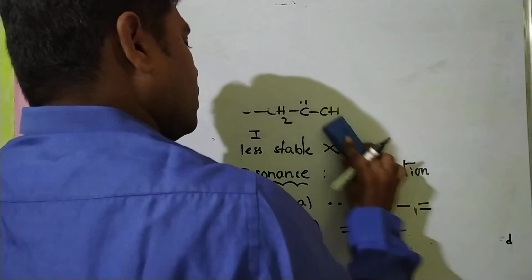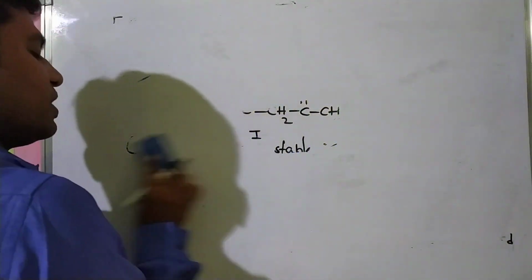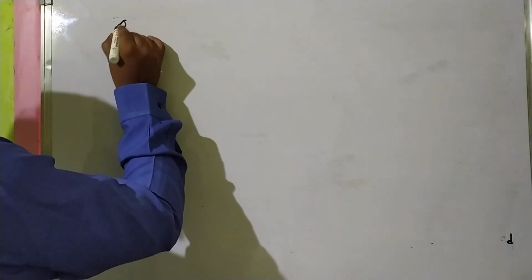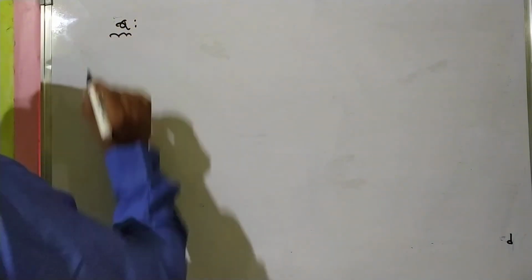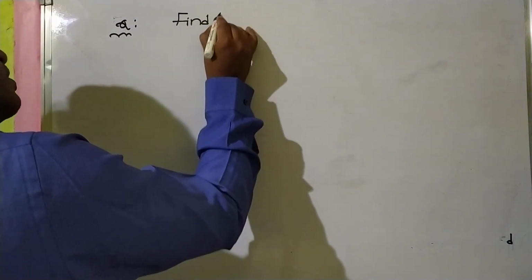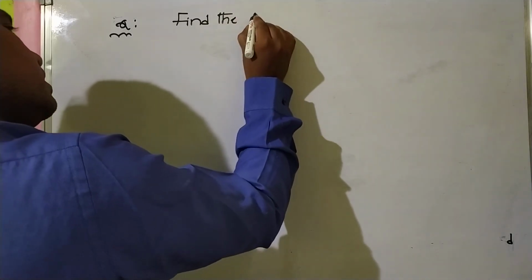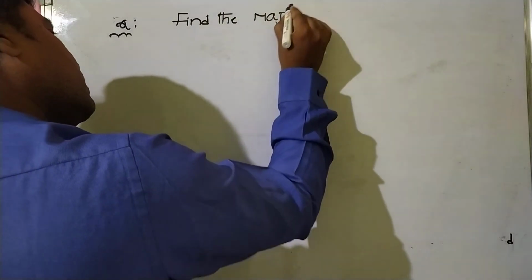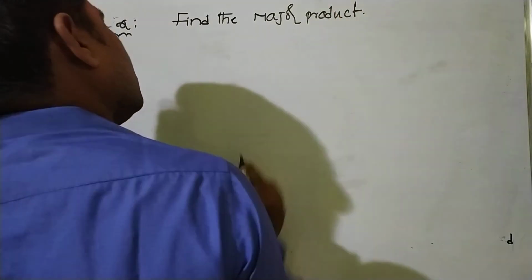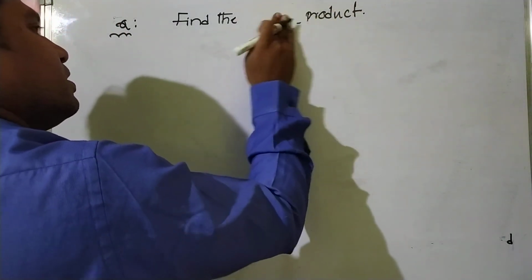Now, one model question. Find the major product, or find the product.